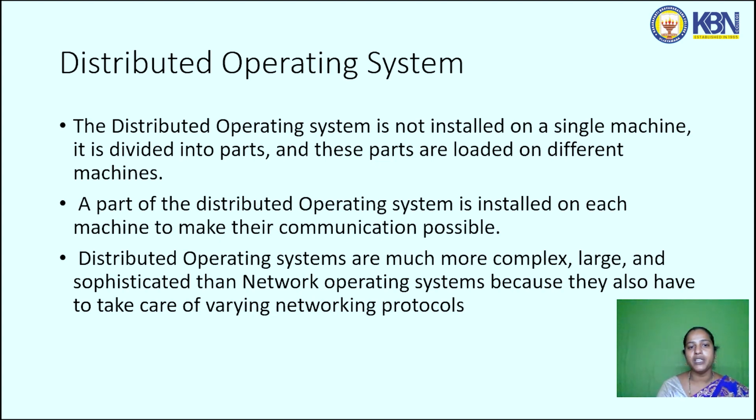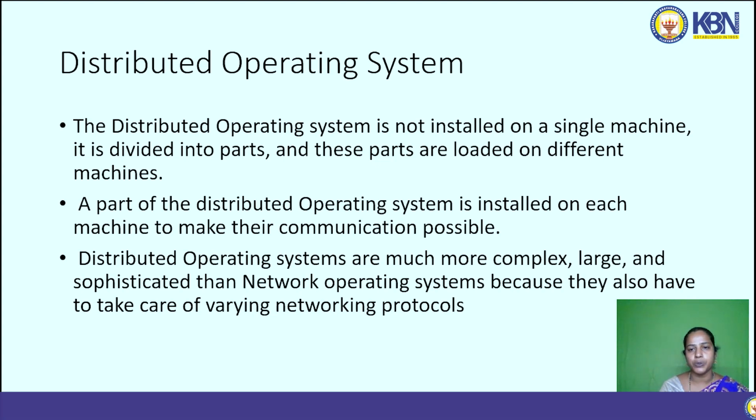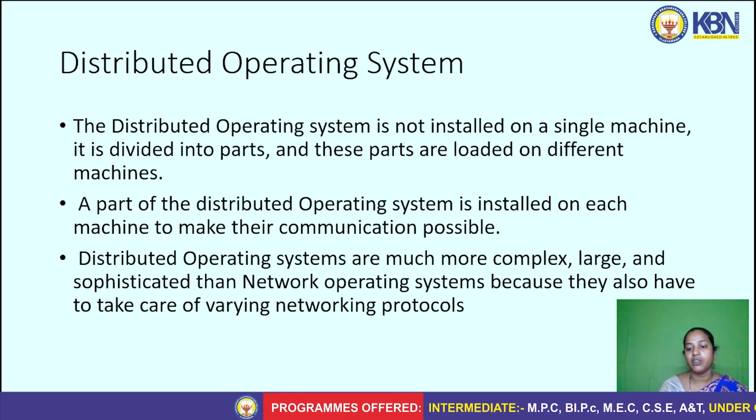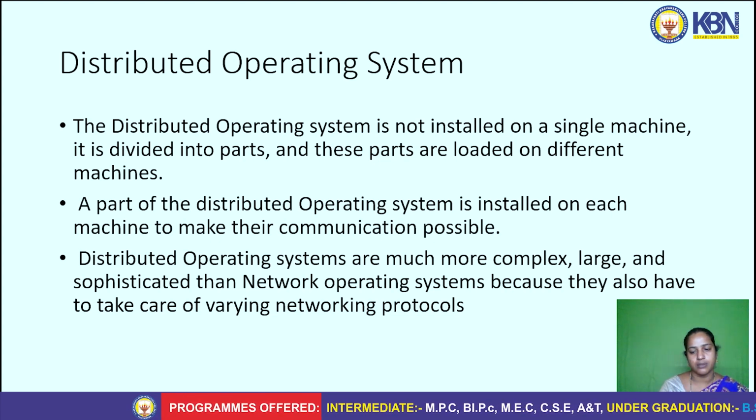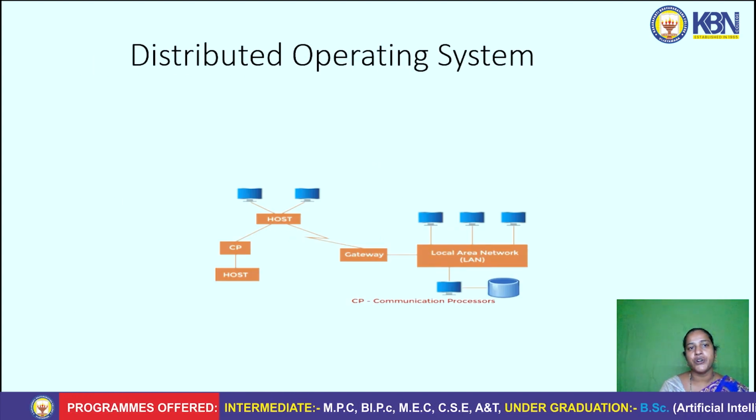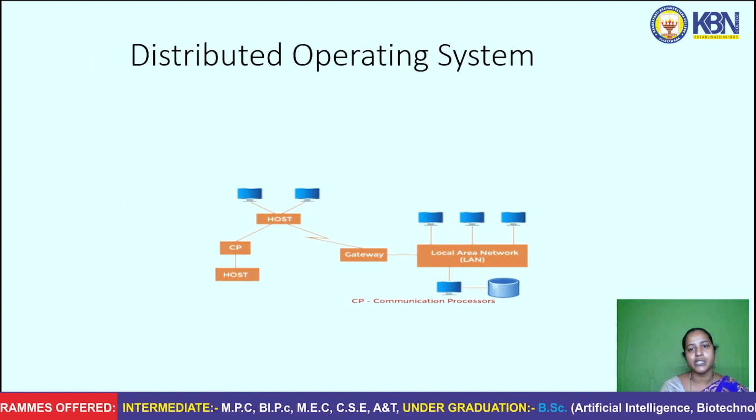A part of the distributed operating system is installed on each machine to make their communication possible. Distributed systems are very large, similar to network systems, so we have to take care of the different network protocols. So this is the structure of the distributed operating system.